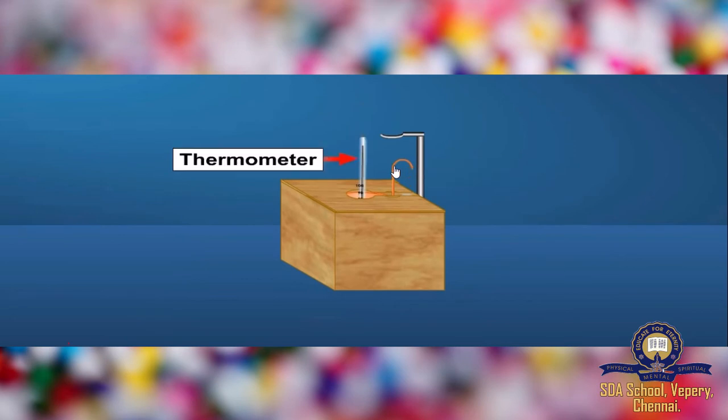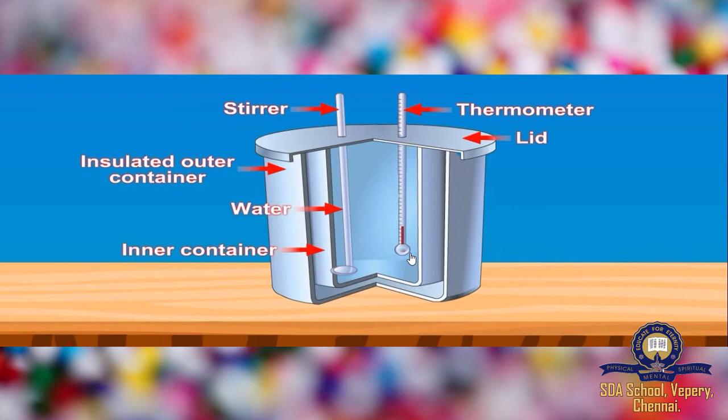And then you have a stirrer and a thermometer. Why do we have a stirrer? To mix so that the change in temperature happens. So this is how it is.